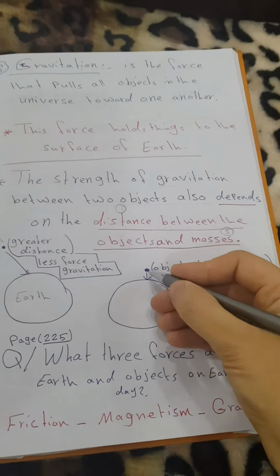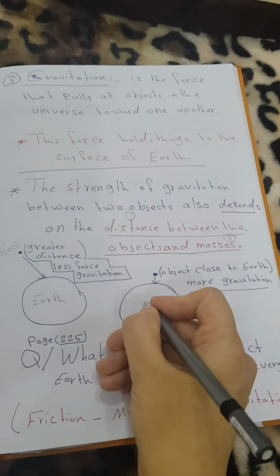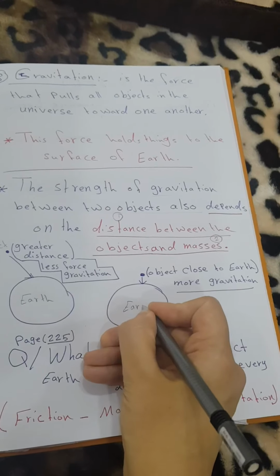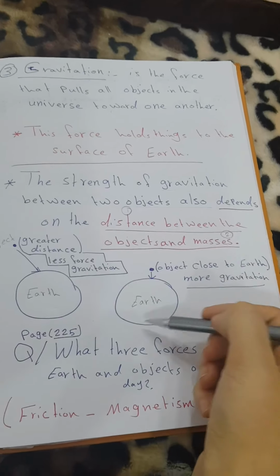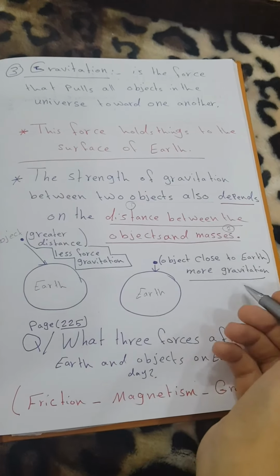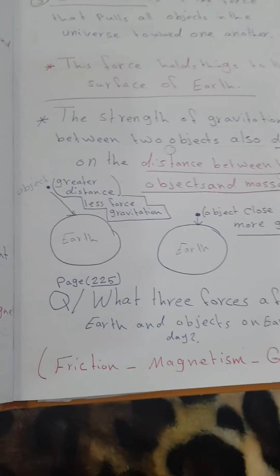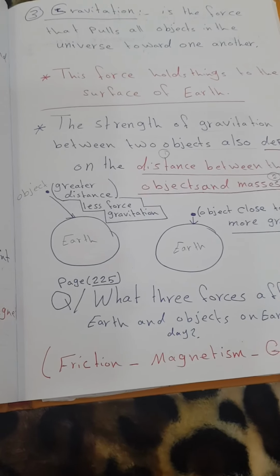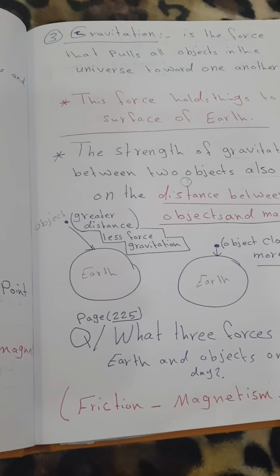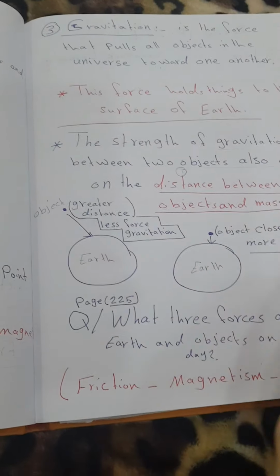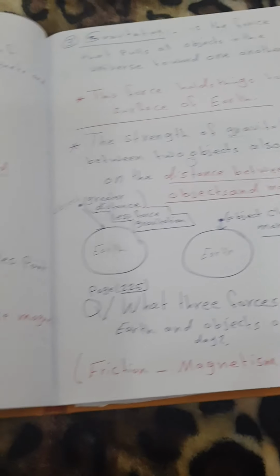But when the object is near the earth's surface, there is more force of gravitation to pull this object. So gravity depends on the distance and the mass of the object, whether it is more or less in mass.